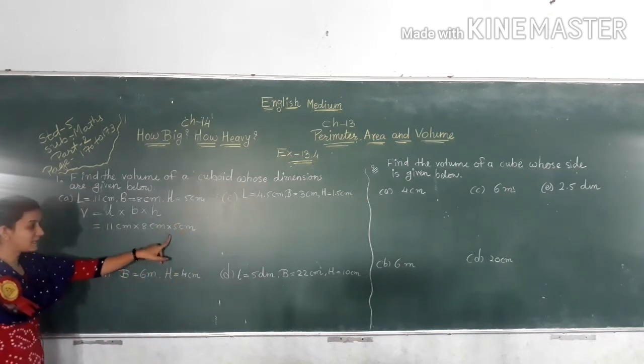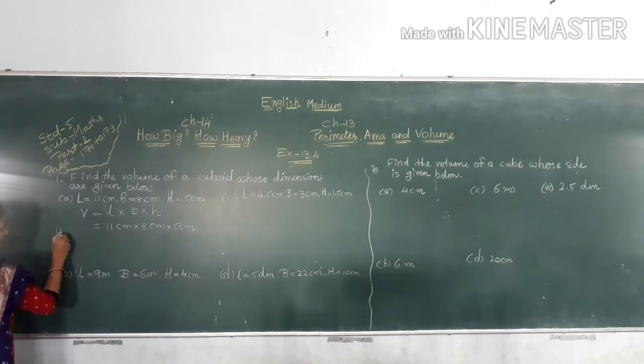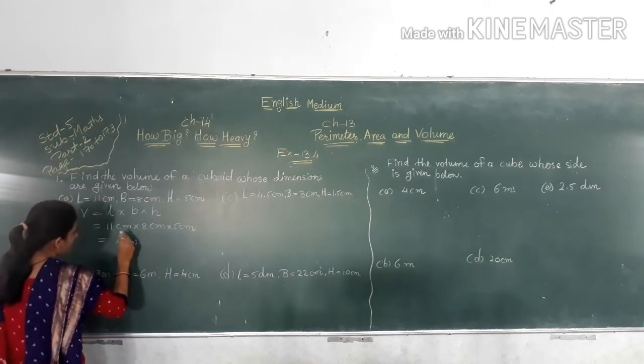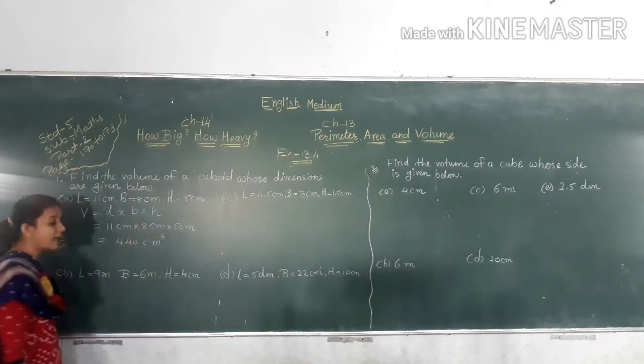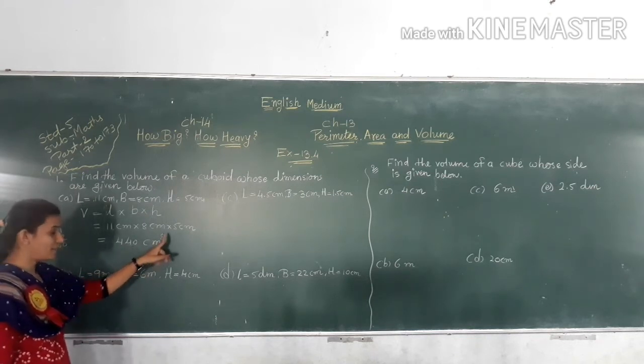Now 8 5s are 40. 40 multiply 11. 11 4s are 44, so 440 centimeter cube.